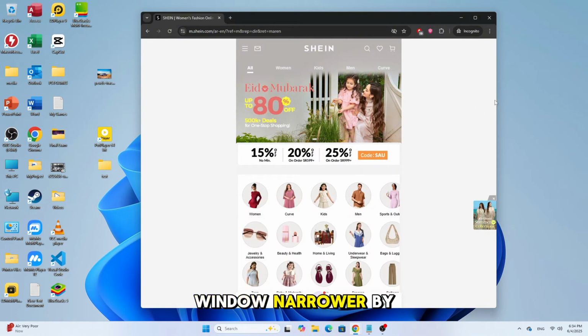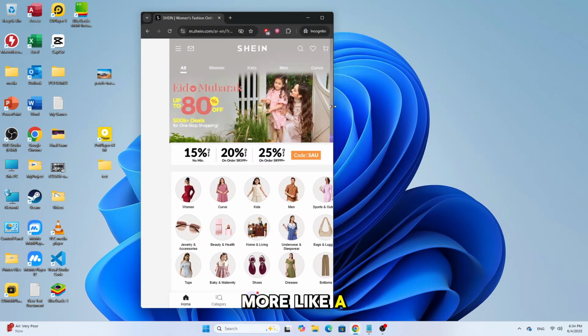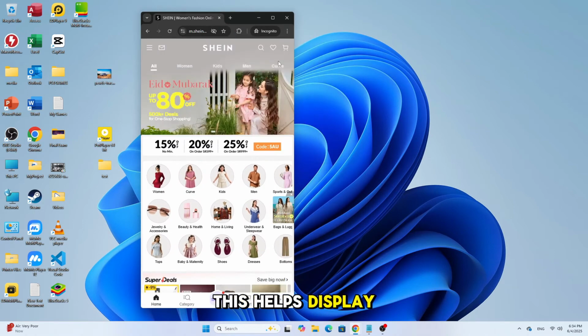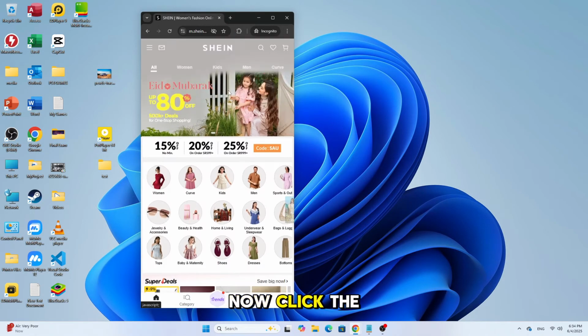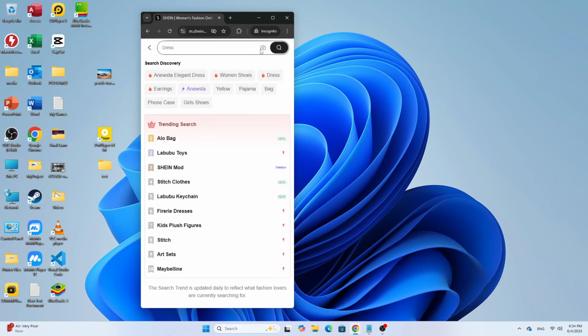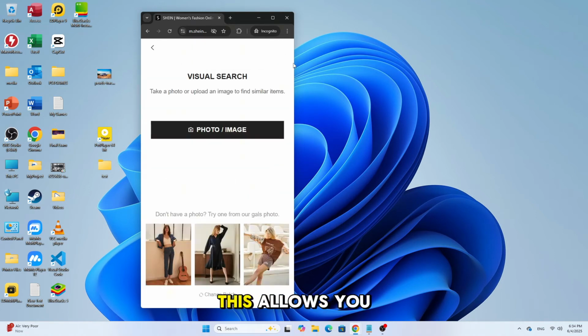Next, make the window narrower by resizing it so it looks more like a mobile screen. This helps display everything properly. Now click the search icon at the top. Then tap the photo button. This allows you to upload an image from your computer.